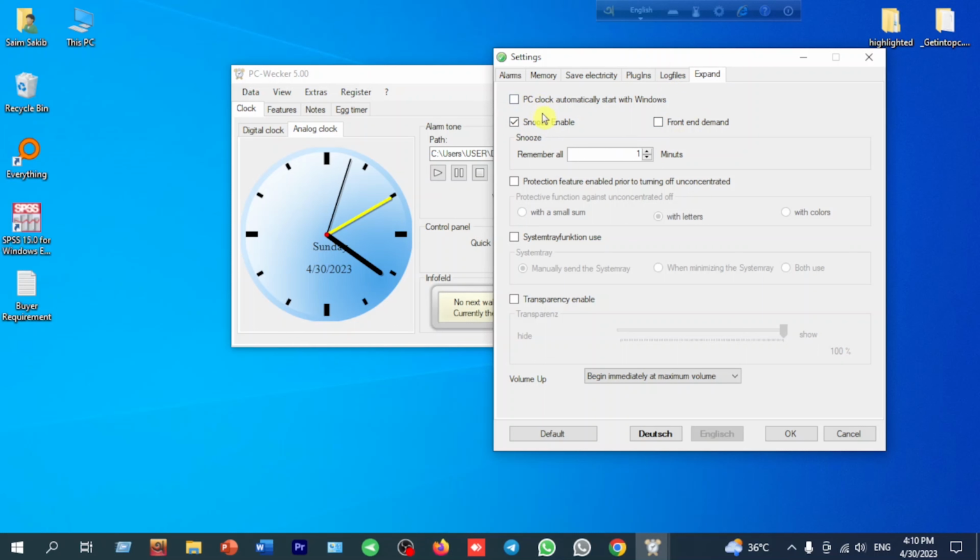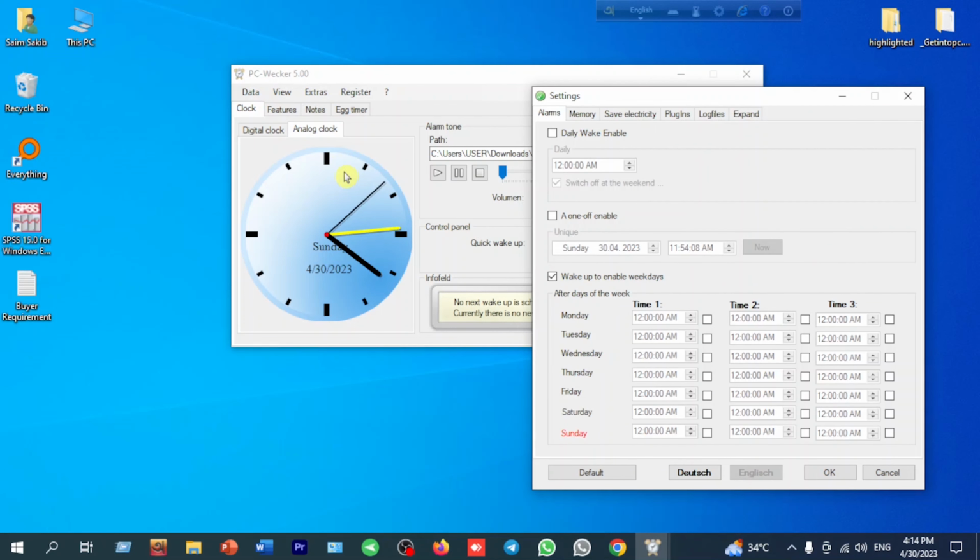Also, this feature makes the PC clock automatically restart with Windows. If you click here, you can get these facilities. Okay, also there are many facilities like with letter, with color, with small sum. Okay, you can use this manually or both, etc. So that was all the functions of the PC-Wecker 5.00.